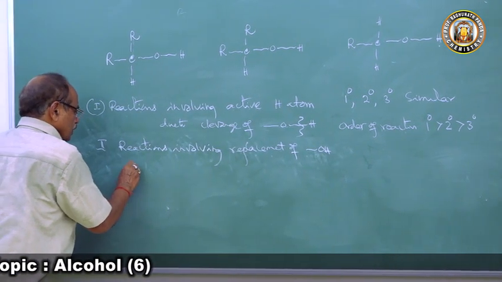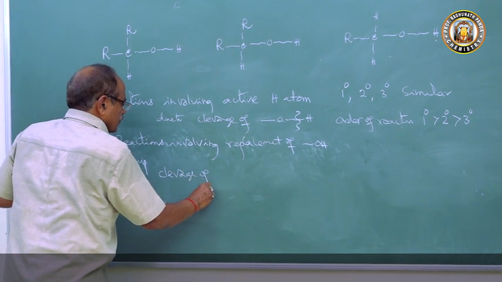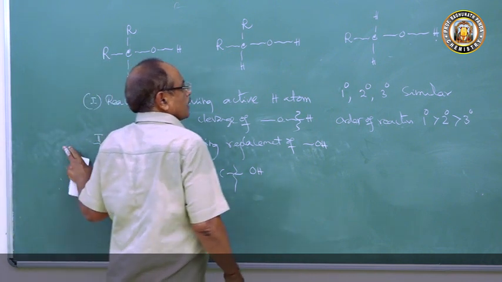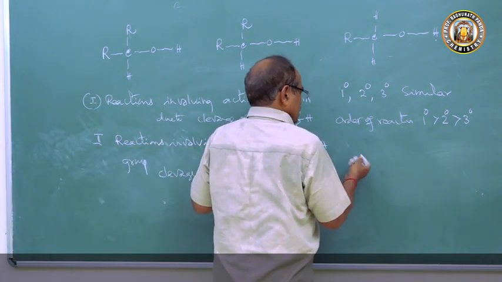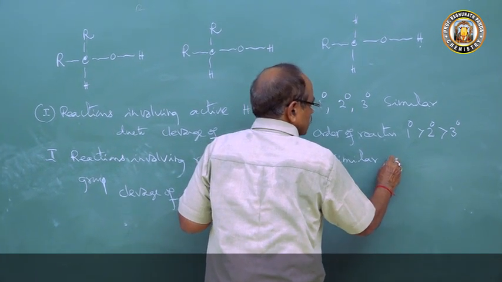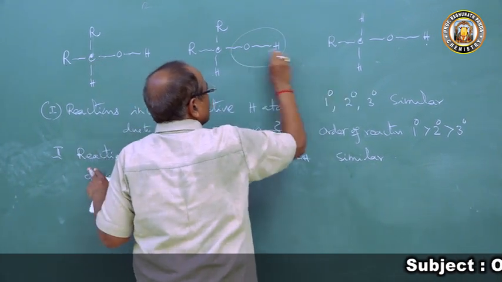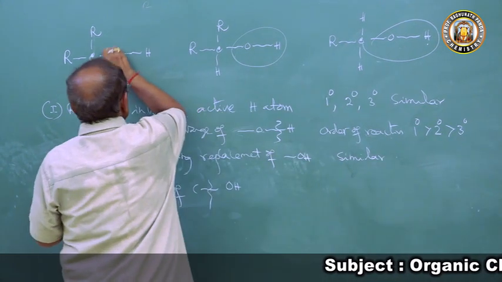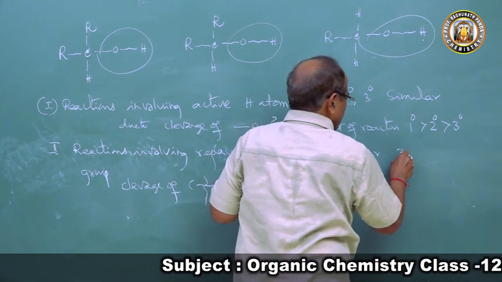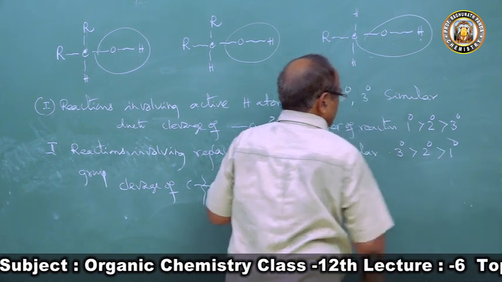Replacement of the OH group is the cleavage of the CO bond, and it will be similar in all alcohols, because all alcohols have an OH group. Here there is an OH group, here there is an OH group, and here there is an OH group. Similar, and the order of reactivity will be 3 degree more reactive than 2 degree, more reactive than 1 degree.